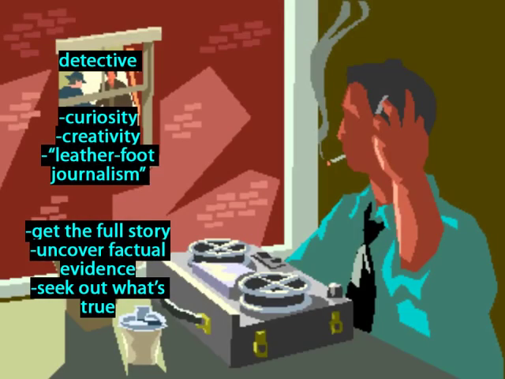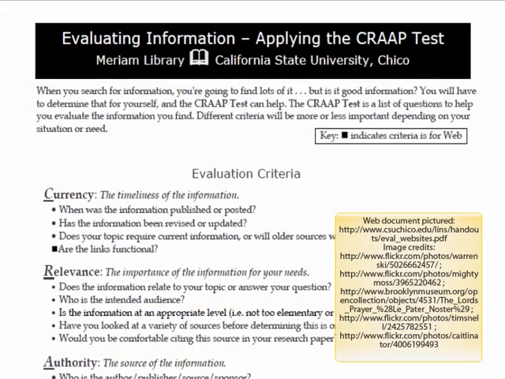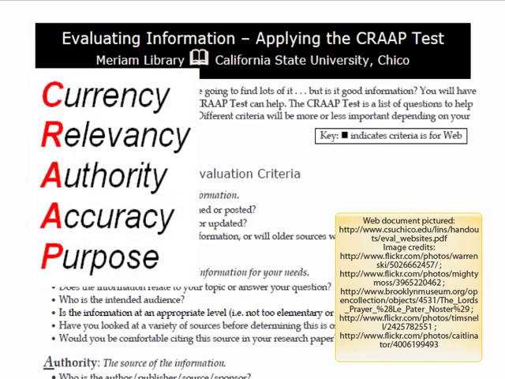See yourself as a detective of sorts, who is going to use curiosity, creativity, and leather-foot journalism to get the full story, uncovering factual evidence, seeking out what's true. As you do this, you may want to run your sources through the CRAP test, a diagnostic developed by California State University. Does your information need to be current, and is it?